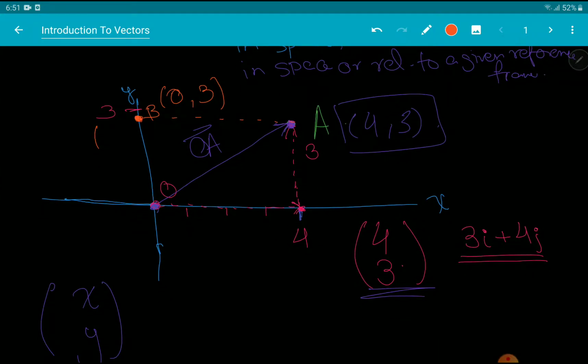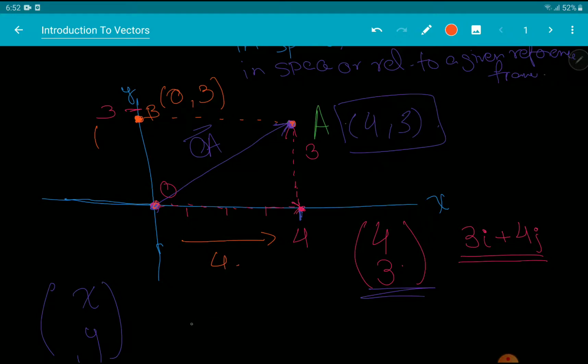So now if I were to find a vector that links B and A, which basically means defining the position of A relative to this point B, not this point O, it wouldn't be 4, 3. Because to travel from B to A, since it's exactly in line and the y values are the same, I just need to move 4 steps in the x direction.